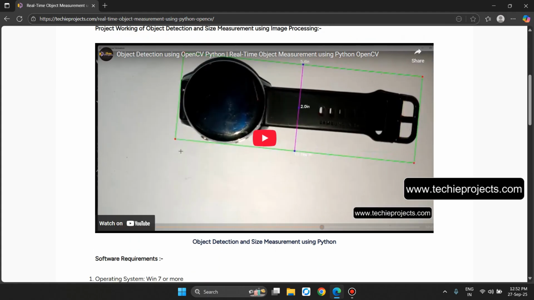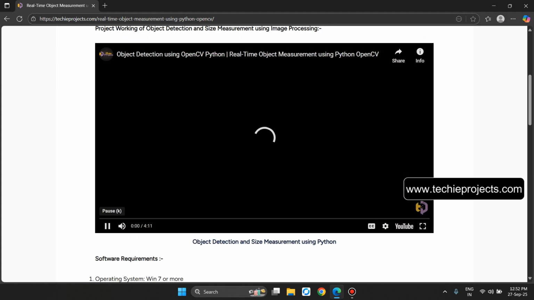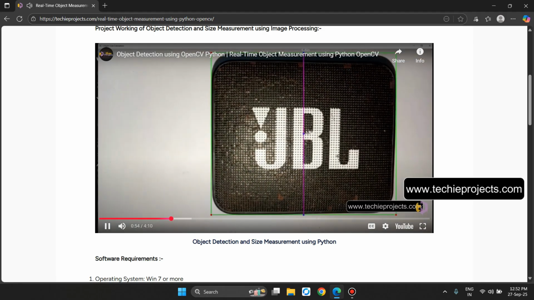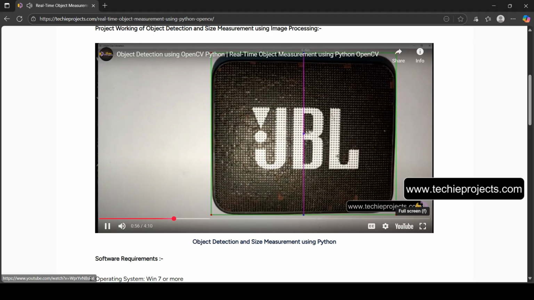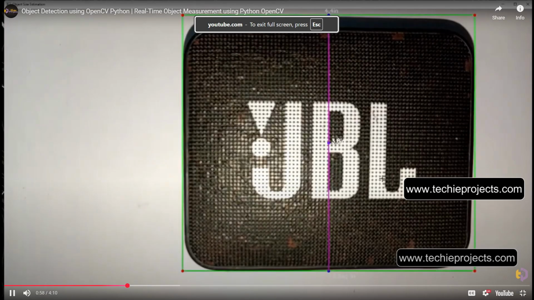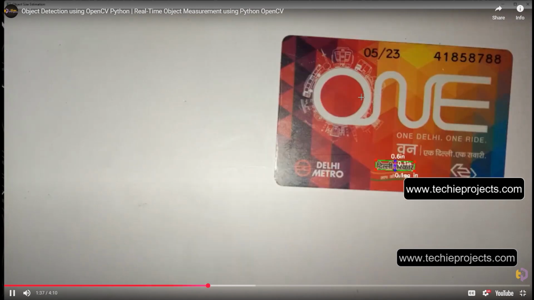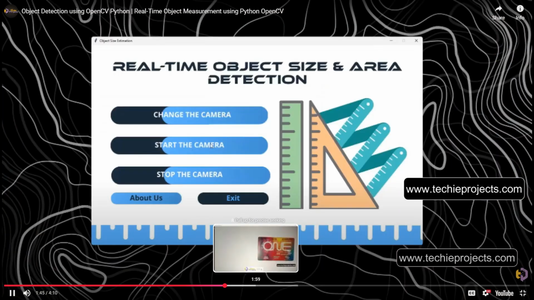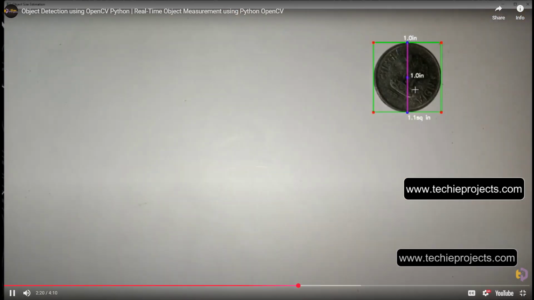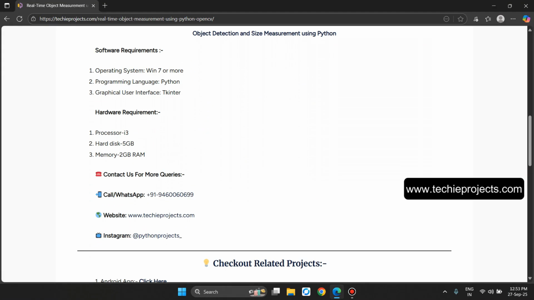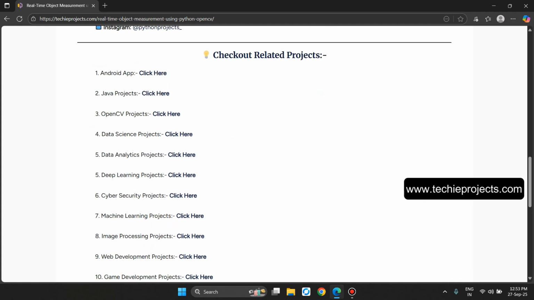This will be the project working. It will open the laptop front camera, so it will measure the size, like 4.4 inches, and the area at 16.9 square inches. They can upload any object. Let's stop the camera. 1.1 square inches. These are the software and hardware requirements. Contact us for more queries and check out related projects.